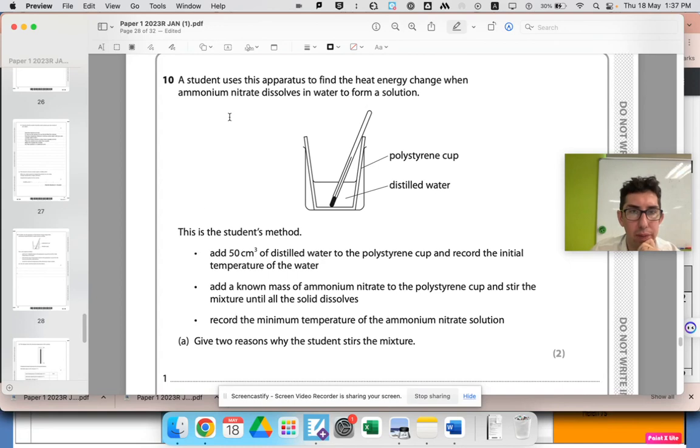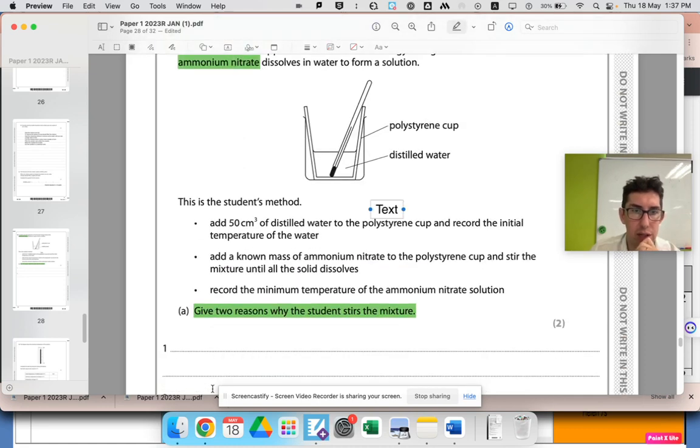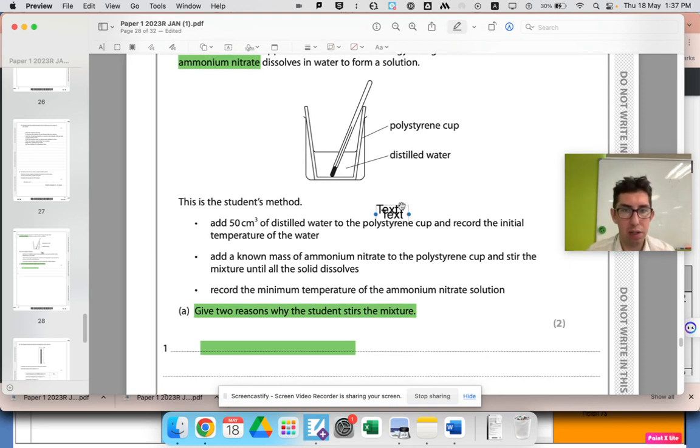We're dissolving something, ammonium nitrate, in water. Give 2 reasons why they stir the solution. So we stir the solution when we're dissolving something in calorimetry. We want the reaction to happen as quick as possible, because the slower it happens, the more error we get. So we want to stir to ensure that the ammonium nitrate dissolves quickly.